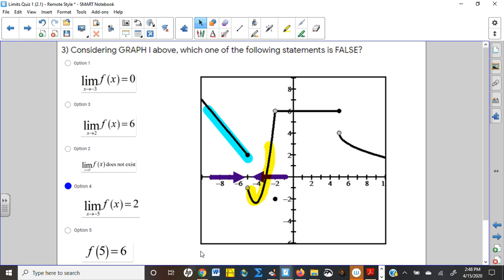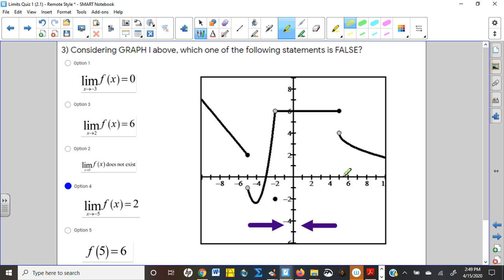Now, why is the last one true? Well, that's just an evaluation problem. What is the function's value? So it's not asking for limits this time. It's just saying what is the value of this function at 5. And at 5 looks like 6, right? The closed circle is at 6, so that's why that one was true.